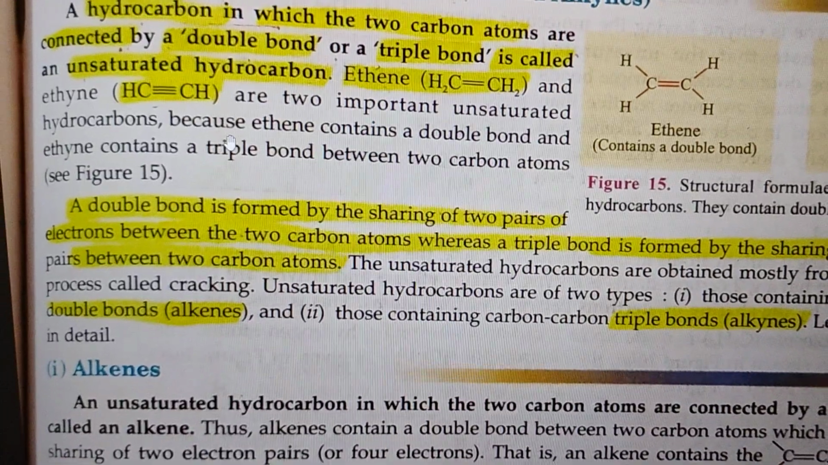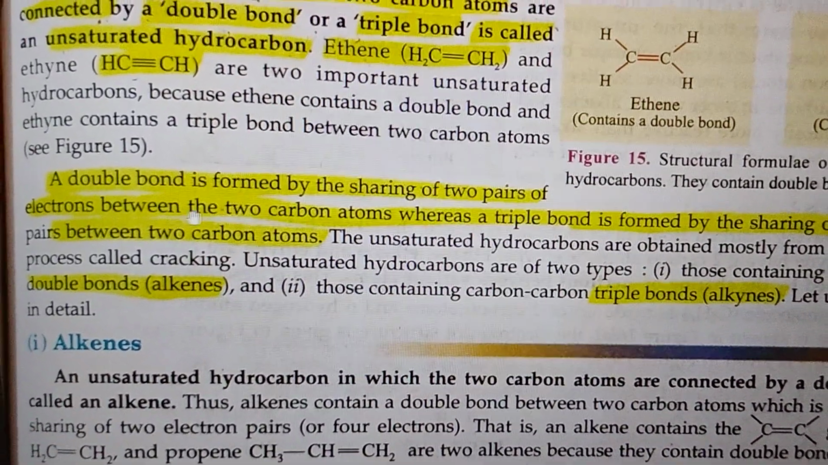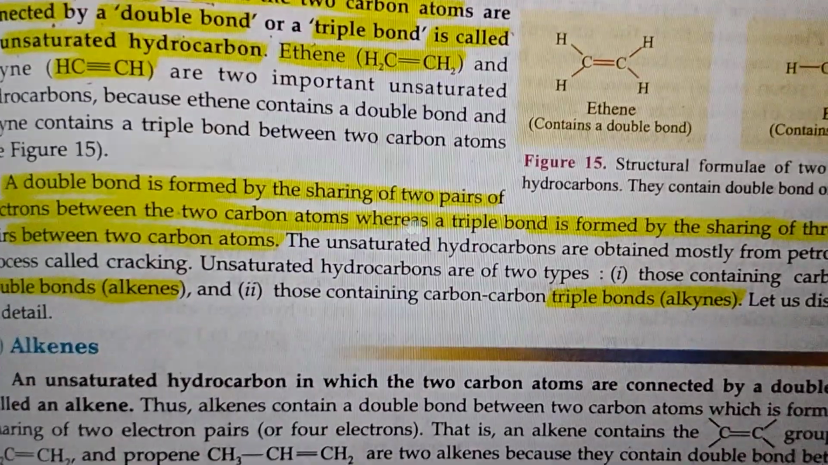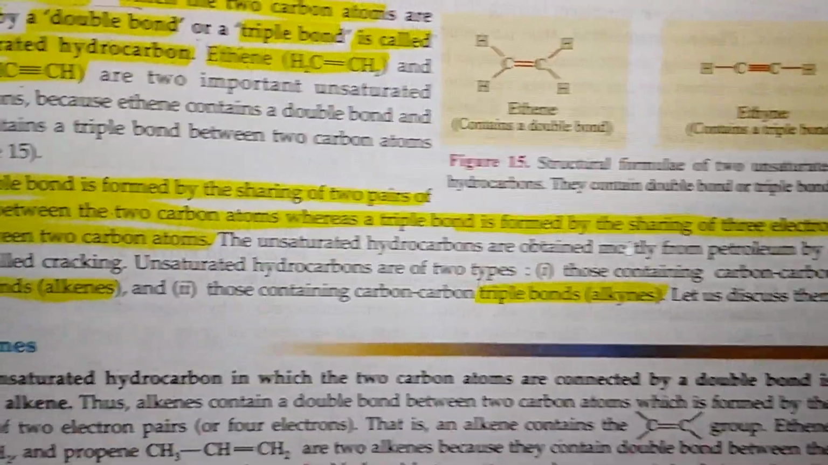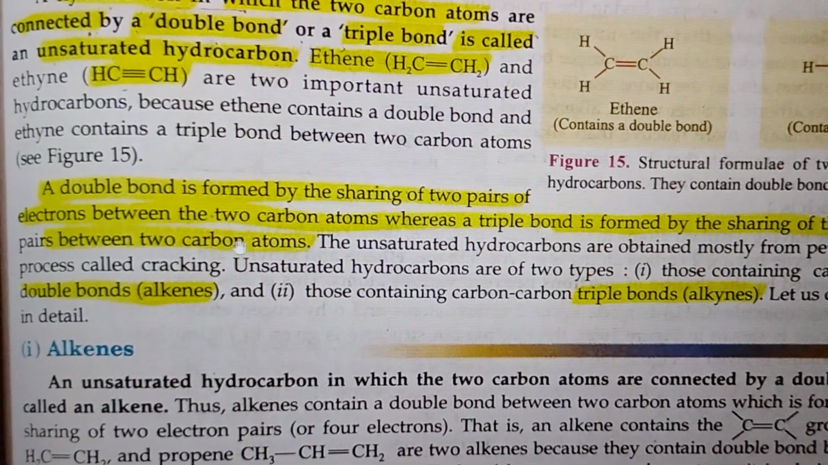Got it, students? Now a double bond is formed by the sharing of 2 pairs of electrons between the 2 carbon atoms, whereas a triple bond is formed by the sharing of 3 electron pairs between 2 carbon atoms.